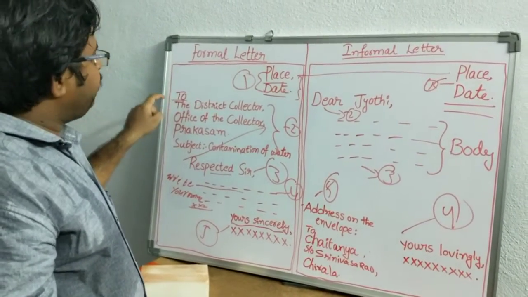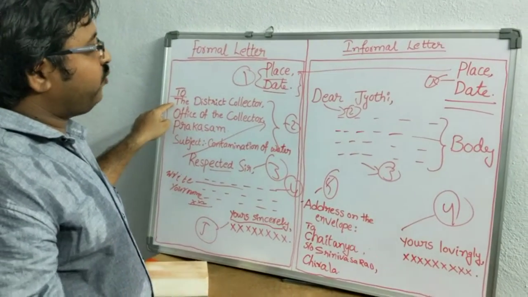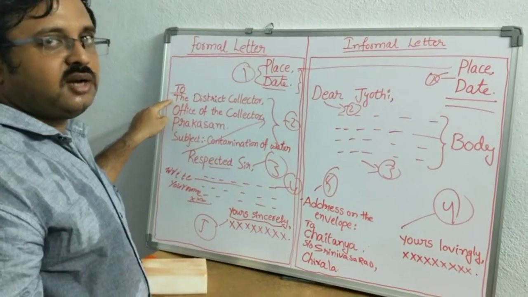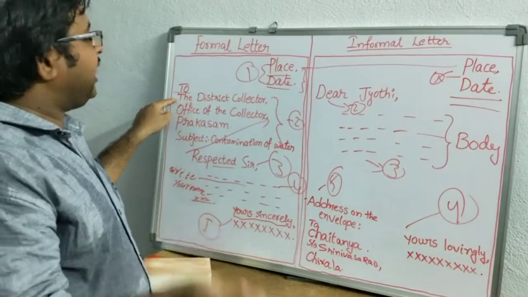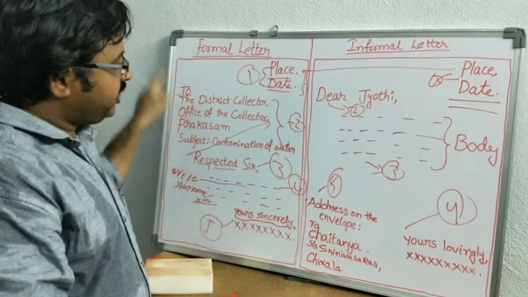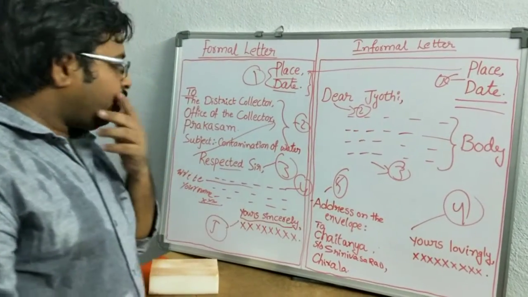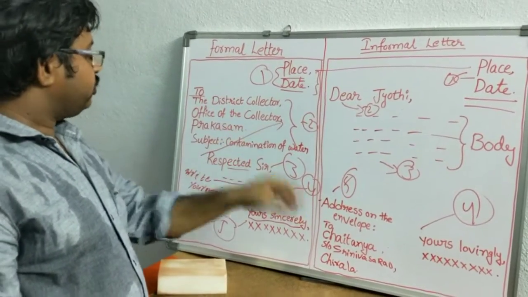Listen students, it is only for the A1 people. For the Spark, you need not follow these kinds of words. You can use the words subscription, superscription, salutation, headings. You can use that vocab. But for the slow learners, I am doing this one. So I want to say it like this: for formal letters, the two address is at the top of the page. For informal letters, the two address is at the bottom of the page. So try to follow these two things.